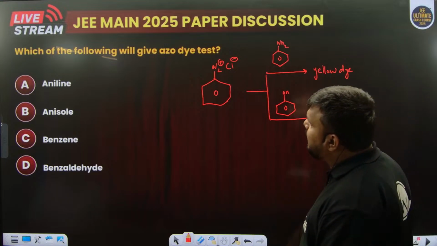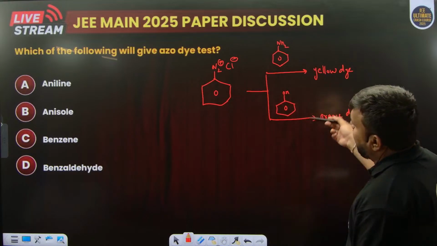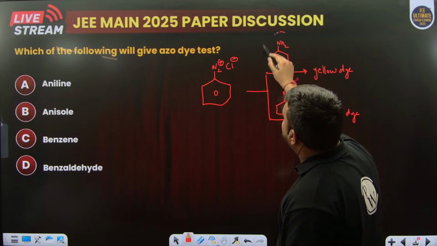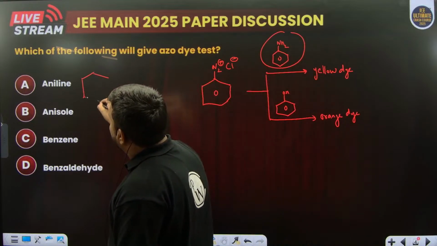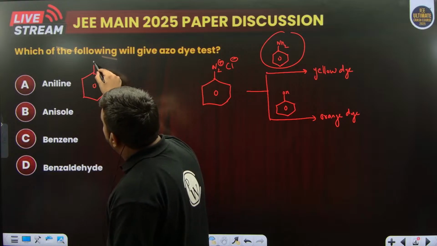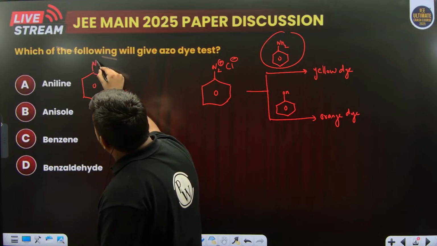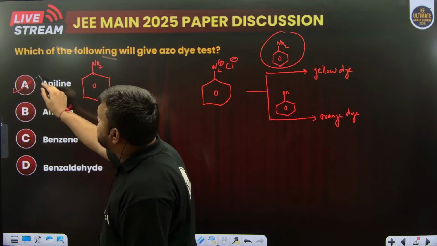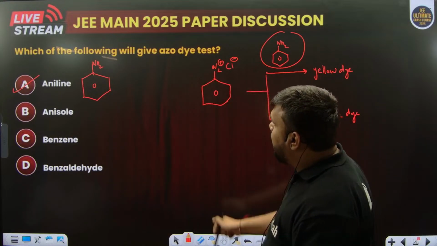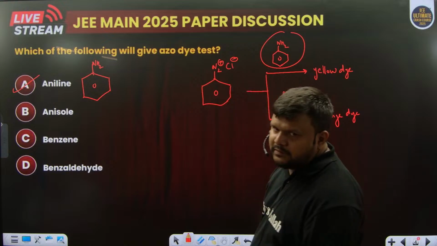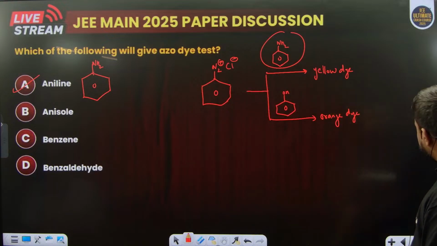Now they are asking which of the following will give an azo dye, and we have only the option of aniline over here. Aniline, you can see, we have this option. So definitely the first option will be our answer. Yellow dye we will get from aniline. Next, let us continue with the next question.